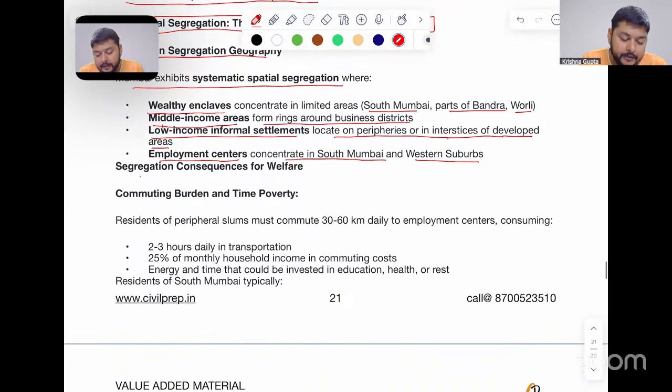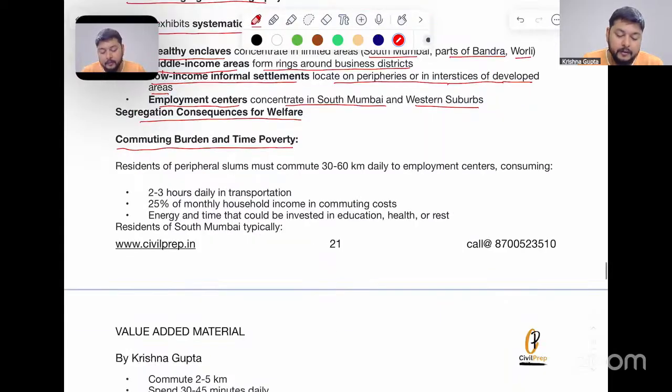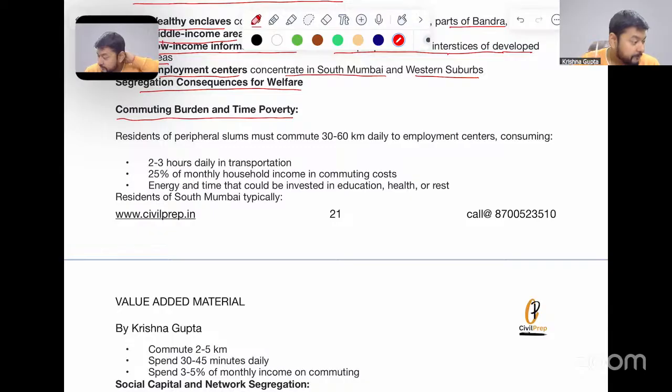Now, segregation consequences for welfare. Number one, commuting burden and time poverty. Mumbai is one such region. If you want to live in Mumbai, in an Andheri kind of region, it can be east or west, you need to have at least 50 to 60,000 of budget for just a 2 BHK flat there. Therefore, to have a basic flat at 20,000, you have to go at least 15 to 20 kilometers away from where you have your office or employment.